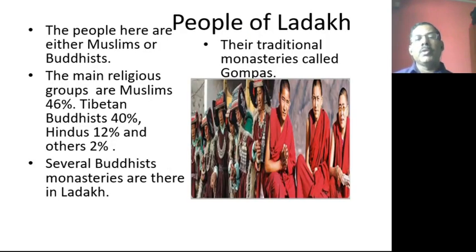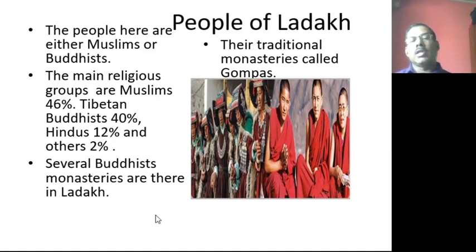Now coming to the people, what type of people are there? So you can see here, people are Muslims or Buddhists. So both are there. What are the main religious groups? The Muslims are 46%, Tibetan Buddhists are 40%, Hindus 12%, and others are 2%. So these are all the people of Ladakh.